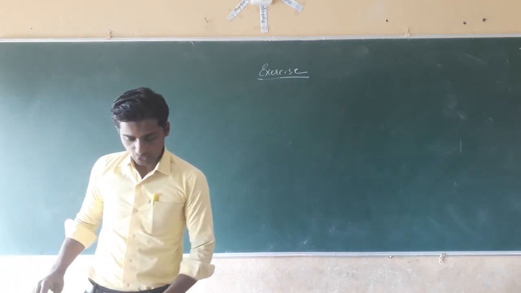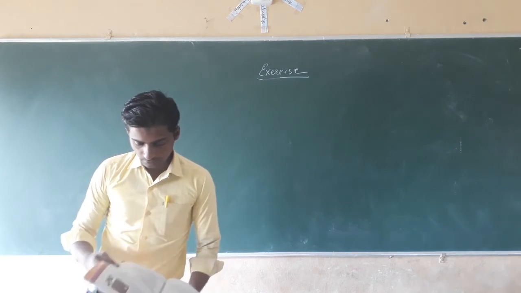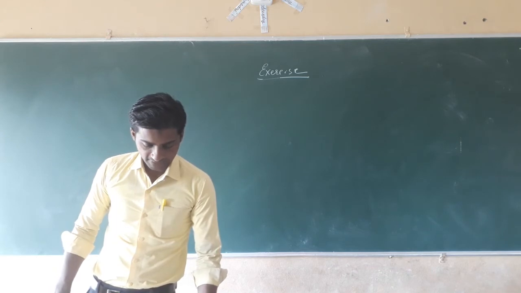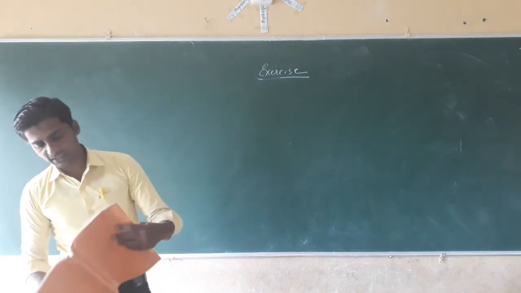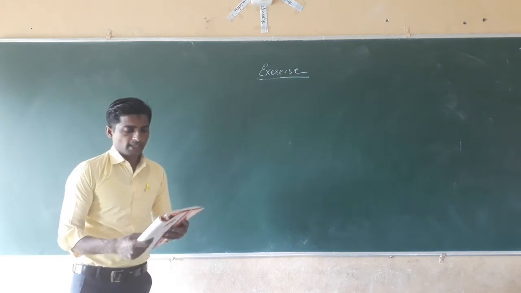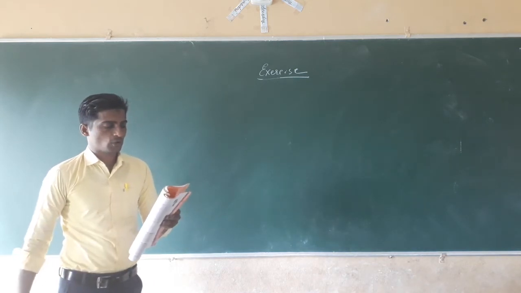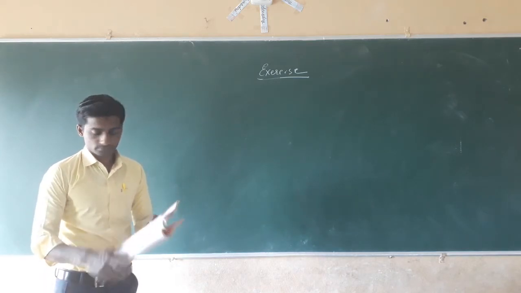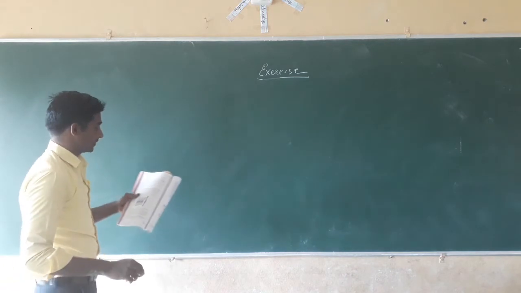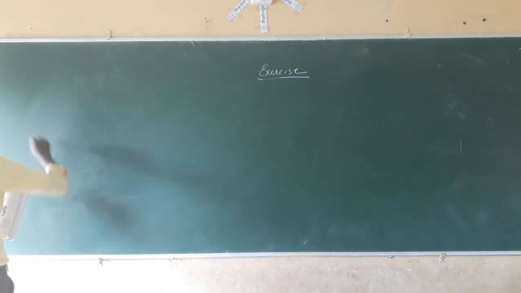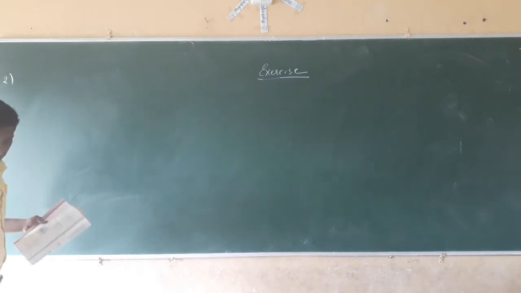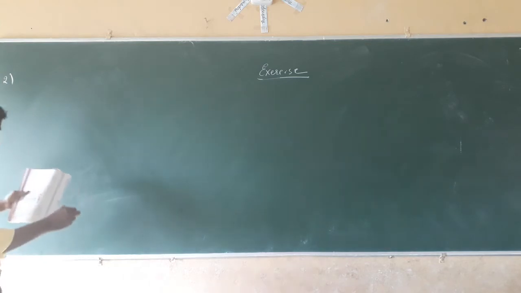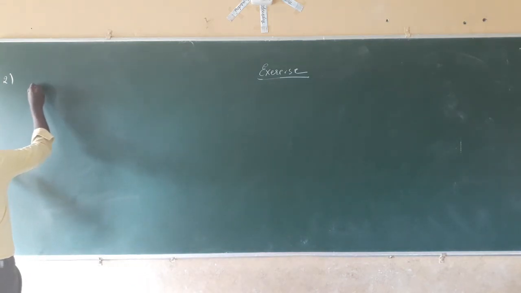Next, come to the second question. Classify the materials. Classify the objects or materials given below as opaque, transparent and translucent, and luminous or non-luminous objects. Yes, we have to make the columns. The first one is the second question. First one, opaque.